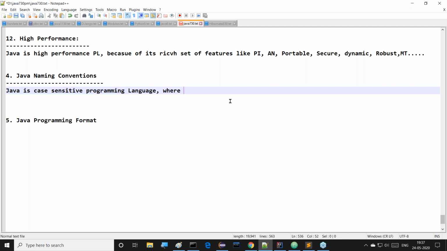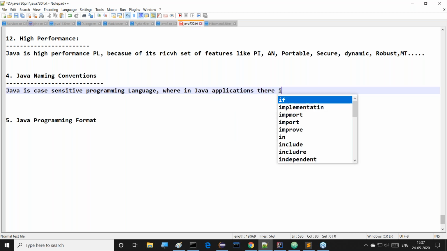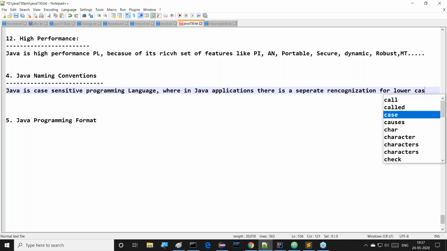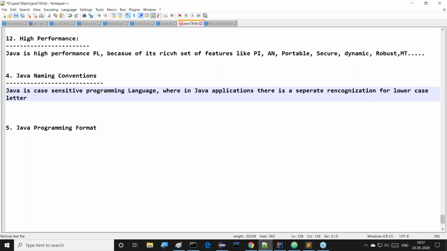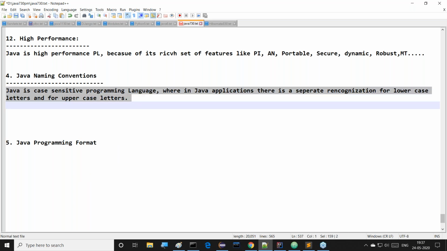Why? Because in Java applications there is a separate recognition for lowercase letters and for uppercase letters. This is the meaning of a case sensitive programming language.